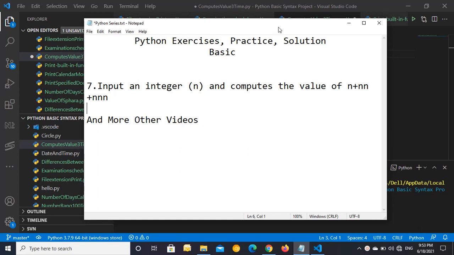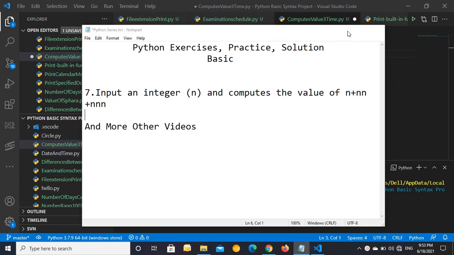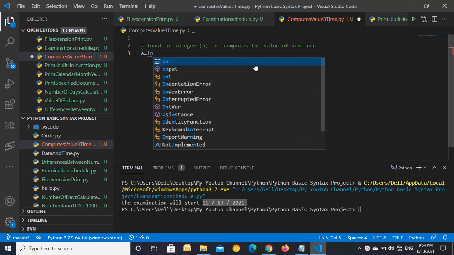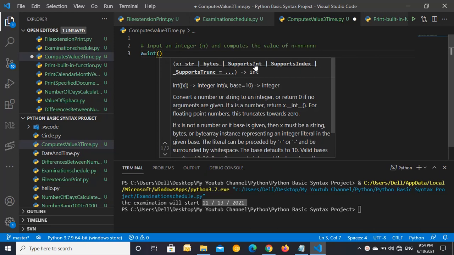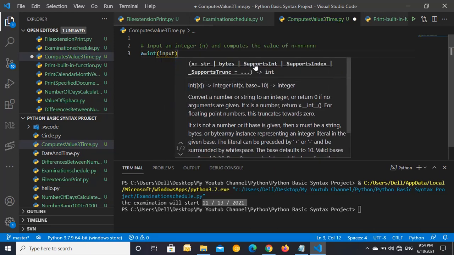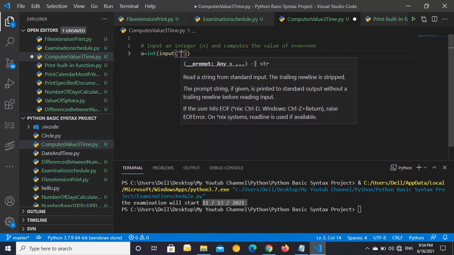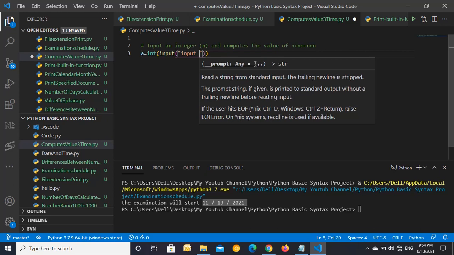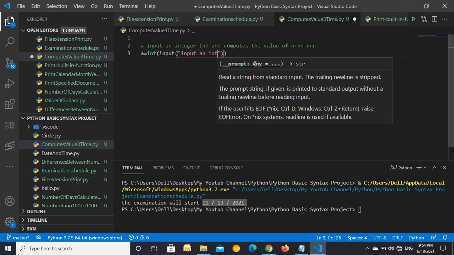So let's start. At first we need a variable a equals to int input. Inside input, a message: input an integer.